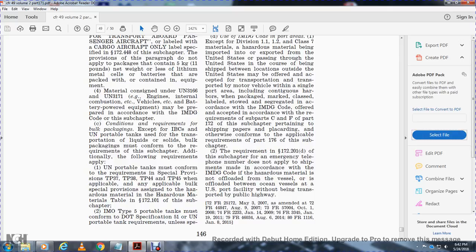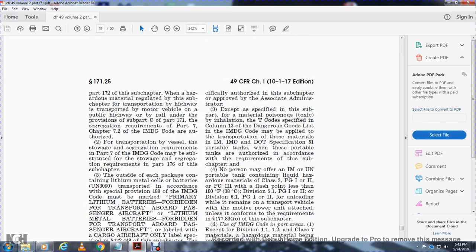Special provisions assigned with the hazardous materials with the hazardous materials table in 172.101 of the subchapter, IMO Type 5 portable tanks must be conformed to the specification 51 with the UN portable tank officially authorized in subchapter with the approval of the associate administrator. Except for the specified in subchapter part of the material poison with the toxic inhalation T codes, the specified in column 13 with the dangerous goods list of the IMDG code may be applied with the transportation of the materials in IMO and DOT specification 51 portable tanks. Portable tanks are authorized in accordance with the requirements of this subchapter.